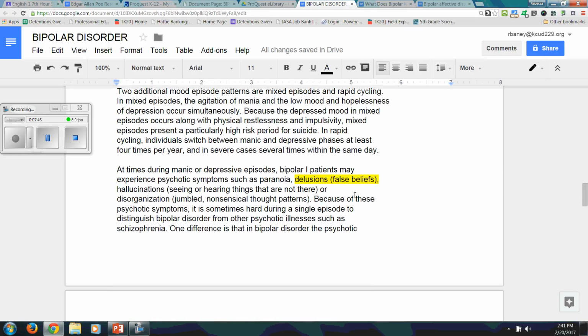And then moving down here, it talks about delusions and false beliefs. If you remember, he talked in his stories about maybe a belief that he could get back to or somehow connect to his dead wife, beyond life, beyond the grave.